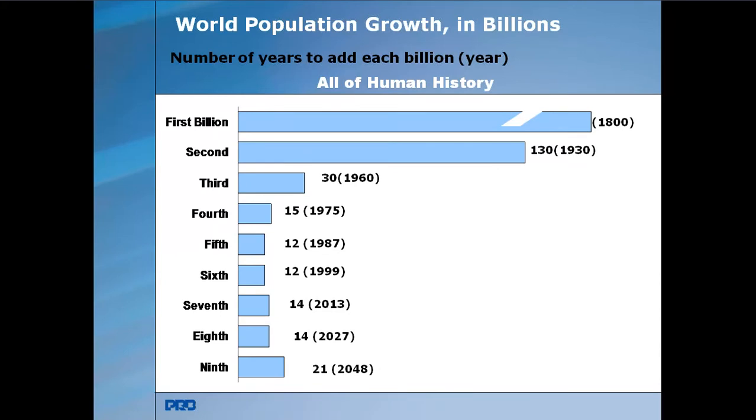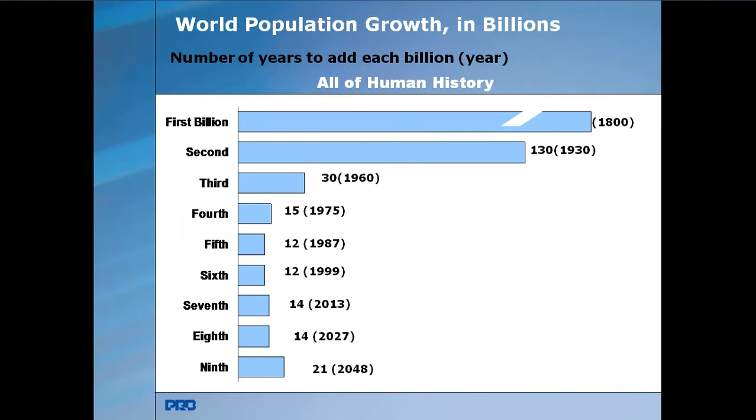By 15 years, it became the fourth billion, and in 12 years, the fifth billion, that is in 1987.